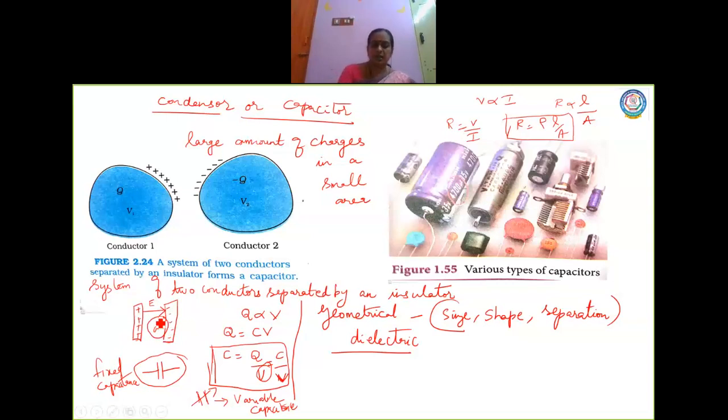Now if the air molecules are ionized, the electrons in the air molecules will start getting attracted to the positive charges here, and the charges start leaking. In that case you can no more store the charges in the capacitor, so that should not happen. So how should the potential be? The potential should be much smaller, which increases the capacitance of a conductor, the capacitance of a capacitor. The potential should be small to increase the value of capacitance.